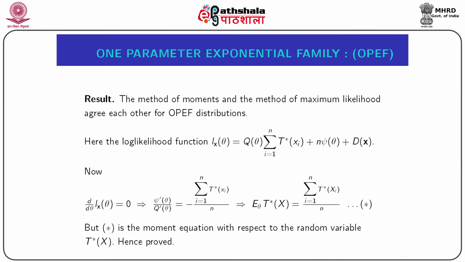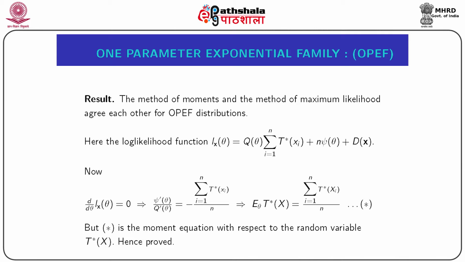Then, based on a random sample of size n, the log likelihood function will be small lx theta equal to q theta into summation t star xi plus n into psi theta plus d of x curl, where xi denotes the ith sampled observation and x curl denotes the vector of sample realizations.